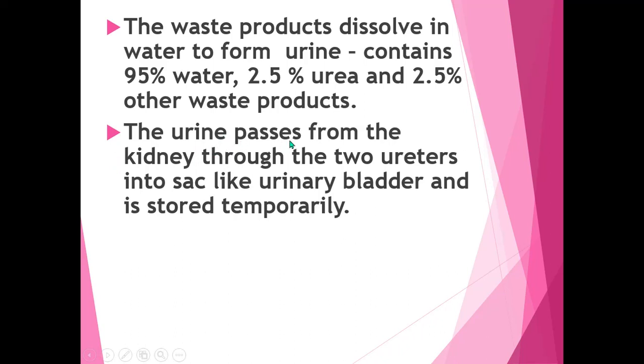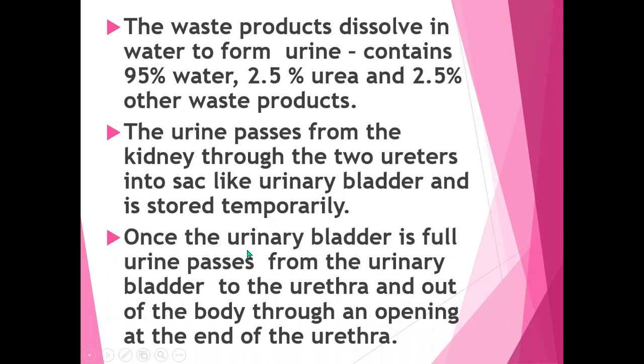The urine passes from the kidney through the two ureters, and from the ureters it passes to the sac-like urinary bladder. In the urinary bladder, the urine is stored temporarily. Once the urinary bladder is full, urine passes from the urinary bladder to the urethra, and goes out of the body through an opening present at the end of the urethra.